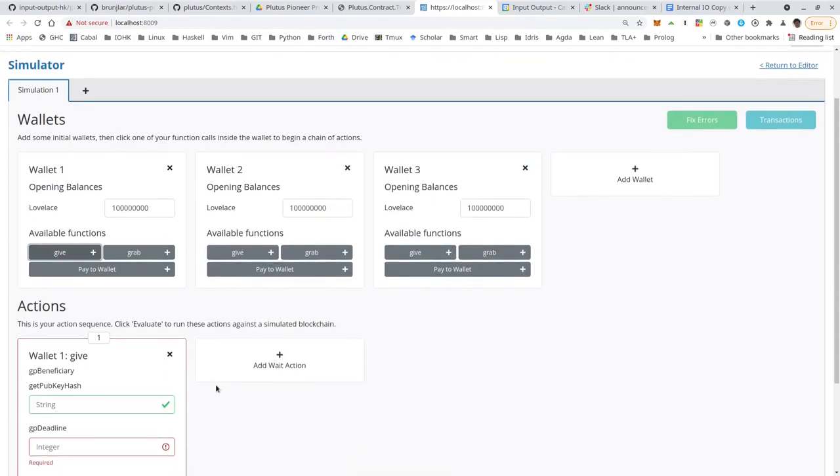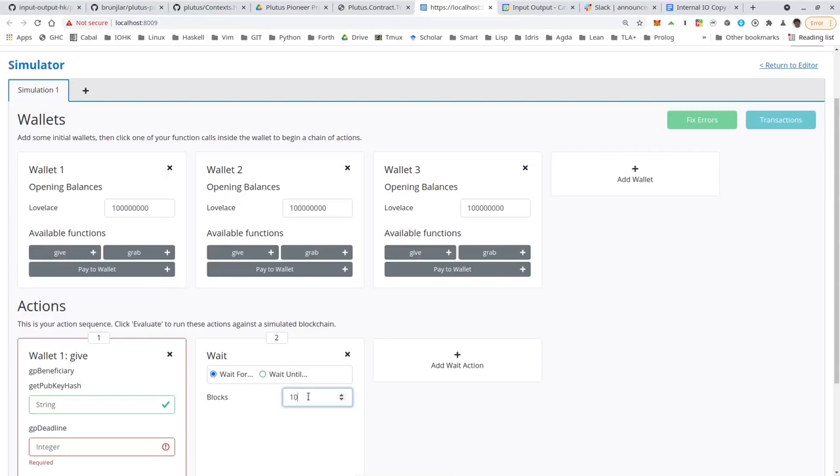But the way I implemented it, the gift endpoint, after submitting the transaction, I wait for confirmation. Maybe I shouldn't have done that, but it is what it is. And that means before this gift endpoint returns, the transaction must be confirmed. So we do have to wait.